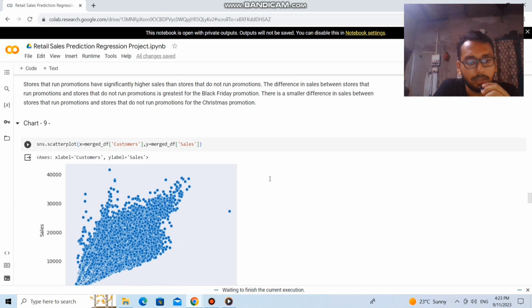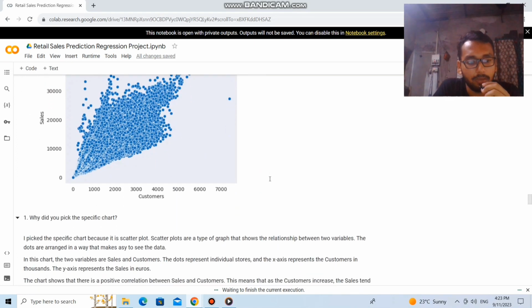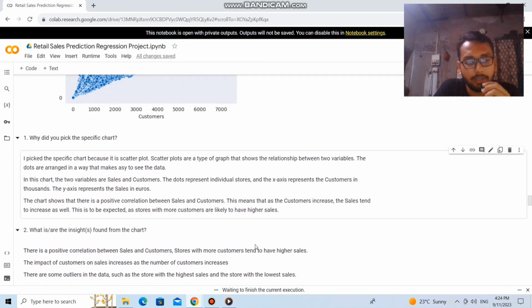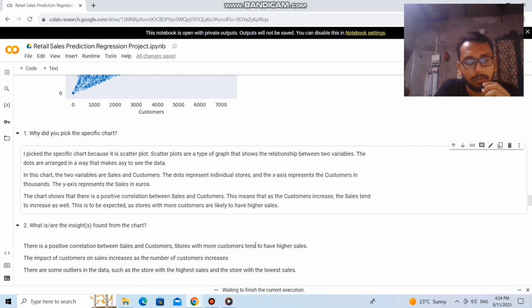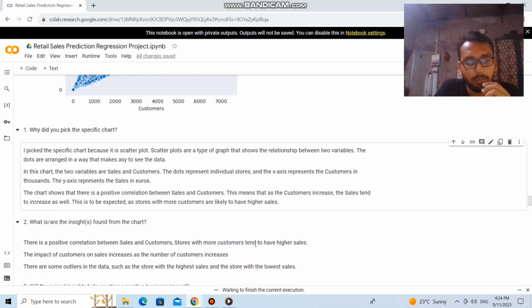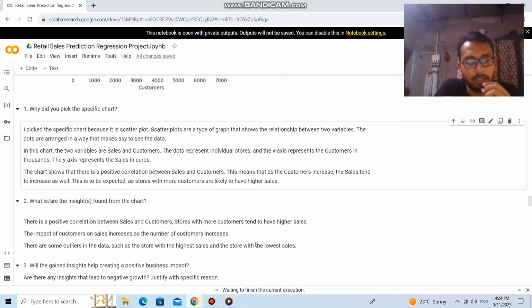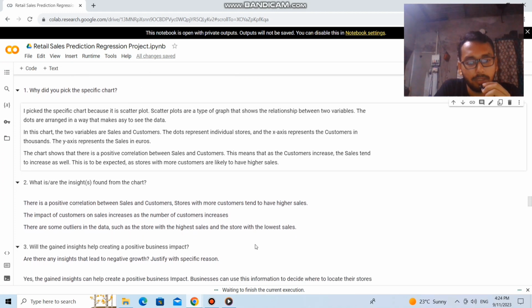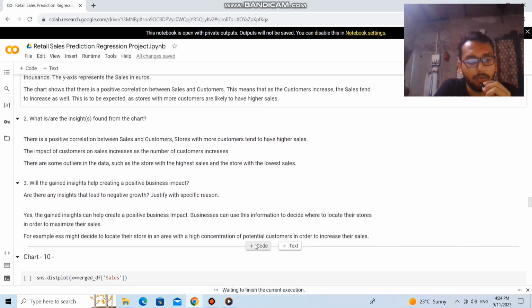So next chart, here we can visualize that there is a positive correlation between sales and customers. Stores with more customers tend to have higher sales. The impact of customers on sales increases as the number of customers increases. There are some outliers in the data, such as the store with the highest sales and the store with the lowest sales.